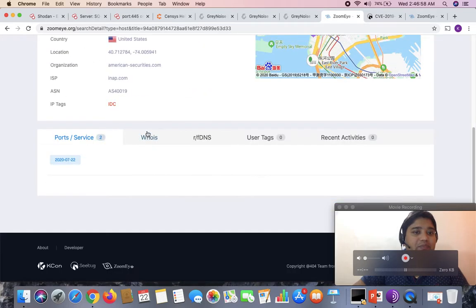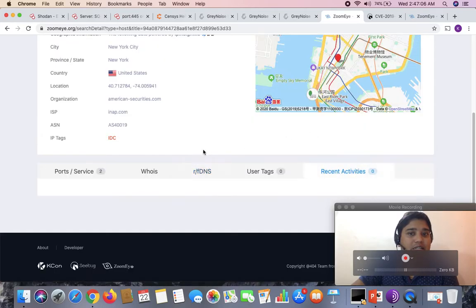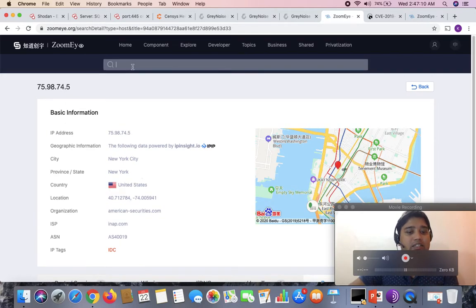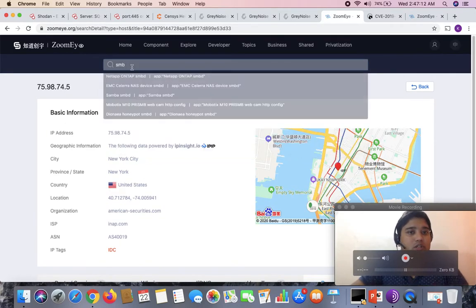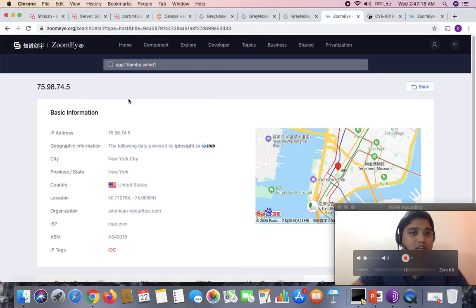So basically I can search for WHOIS details, RFDS, DNS information, user tags, or recent activities, if any, and it will quickly give you the details. Let me just give it a search, for example SMB. So let's try and search for SMB.